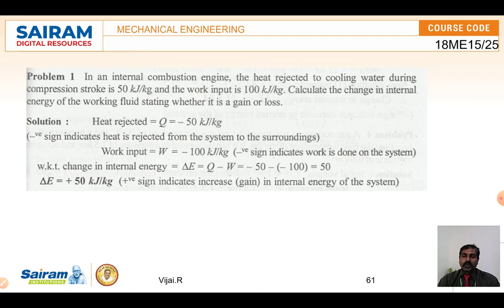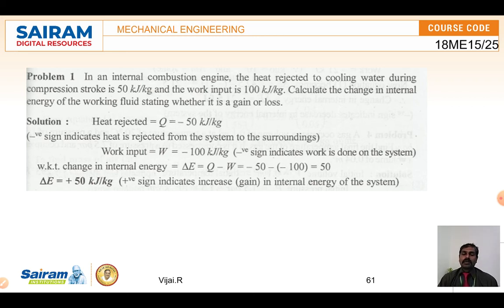What is given is the heat rejected to the cooling water. In an engine cylinder, for cooling around the system, we are using water to circulate around the engine. Through the radiator, the engine is getting cooled. So when it is cooling, around 50 kilojoule per kilogram is getting rejected. But the work input given is 100 kilojoule per kilogram. So what is the internal energy?